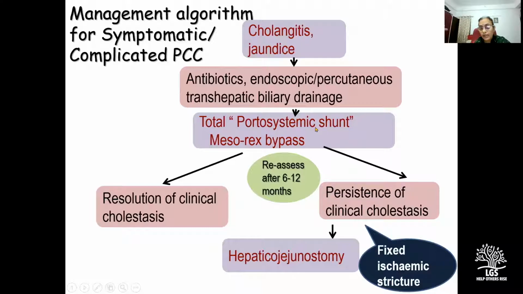This can be a total shunt or a mesorex bypass. A reassessment is made after 6 to 12 months of a well-functioning portal decompression surgery, after which it is expected that 60 to 70% of patients would have resolution of clinical cholestasis. Those that have persistence of clinical cholestasis would merit a second stage hepaticogastrostomy.